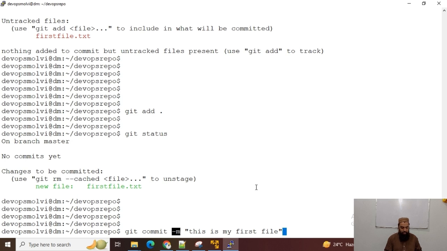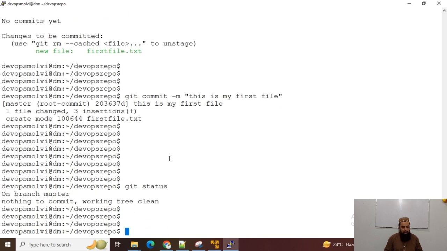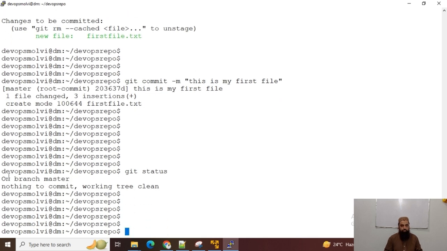One file changed, and there were 3 insertions. Now I can run git status and it should be clean. So I am on the master branch. I added one file and I have committed this file into the repository.